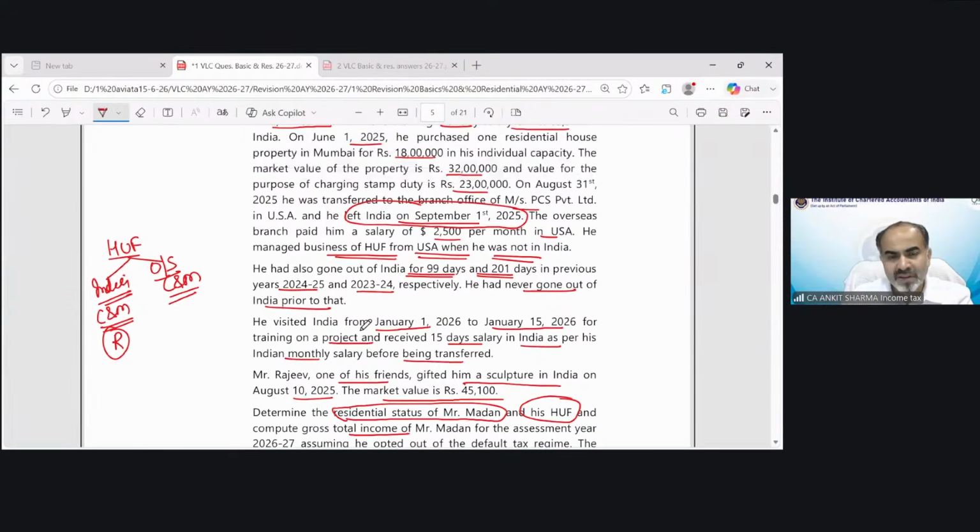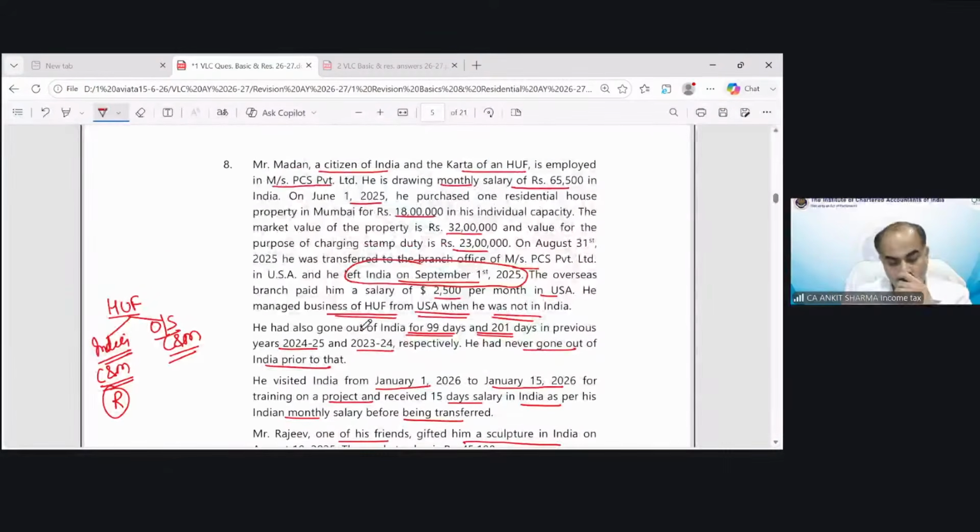Now we need to find out, first of all, the residential status of Mr. Madan. Because he is going outside India for the purpose of a job, as a citizen, only the first condition is going to be applicable, that is 182 days or more. Clear? Now we will calculate how many days he was in India.